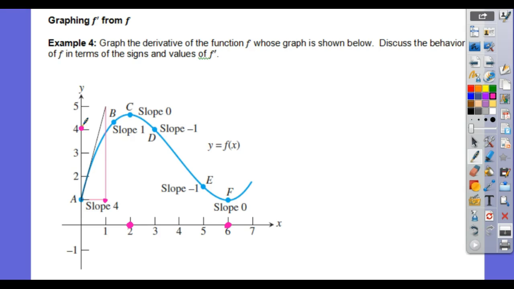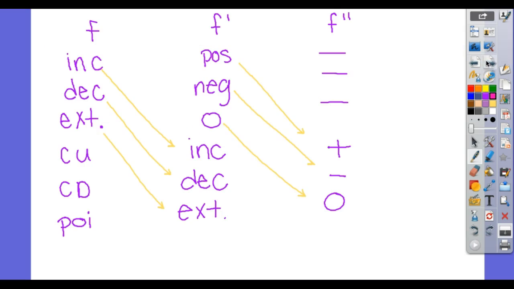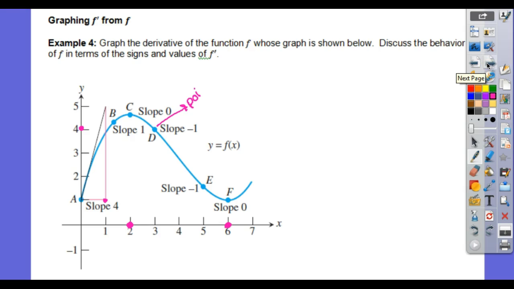D would be considered my what? On the derivative, what's happening here? It's going from a frown to a smile, so D is our inflection. So the original is doing what from C to F? We are decreasing. My slopes are negative. If the original is decreasing, the derivative is negative. So that means here's my 0. These points are all down here now. So this is 3, negative 1.